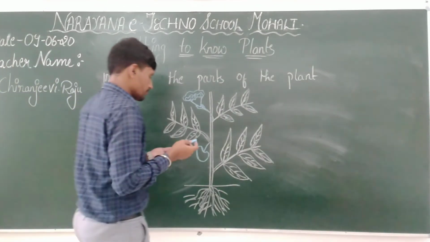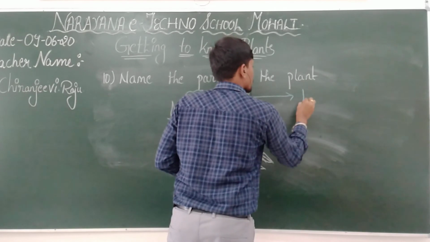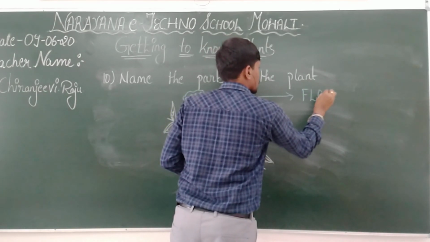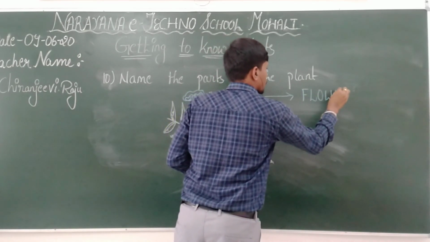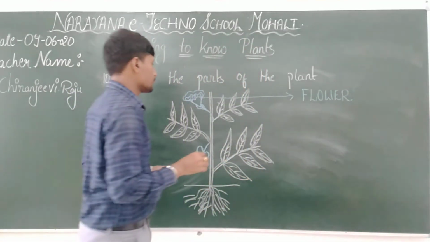The parts which you need to label are, the first one is flower. Flower you need to label it.